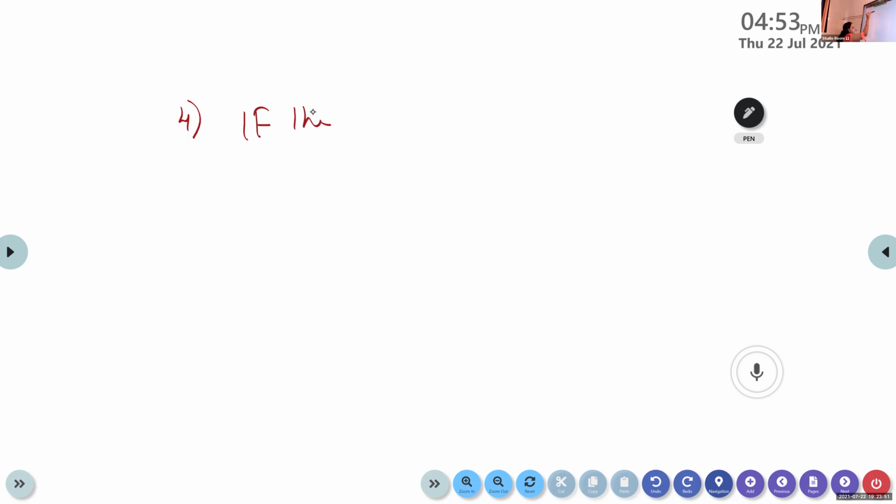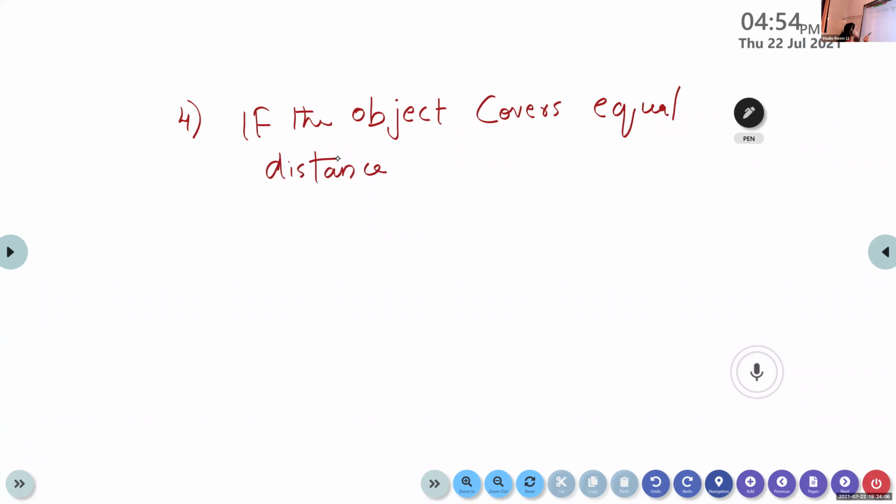If the object covers equal distance, that is, if the object is traveling from A to B, it covers a distance S with a speed v1.